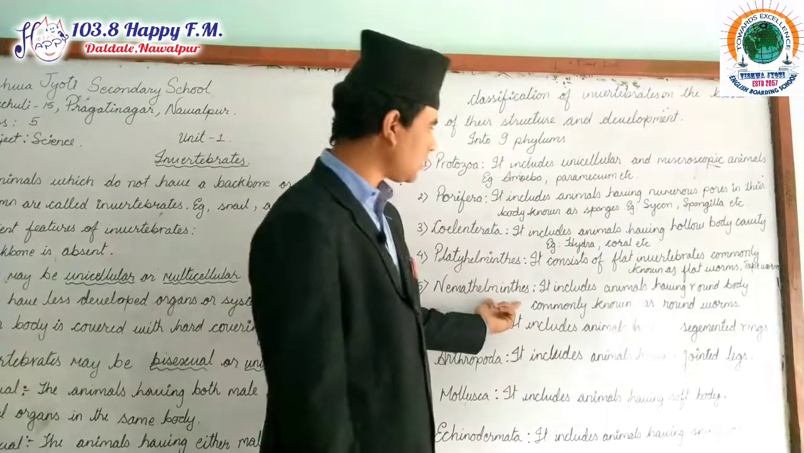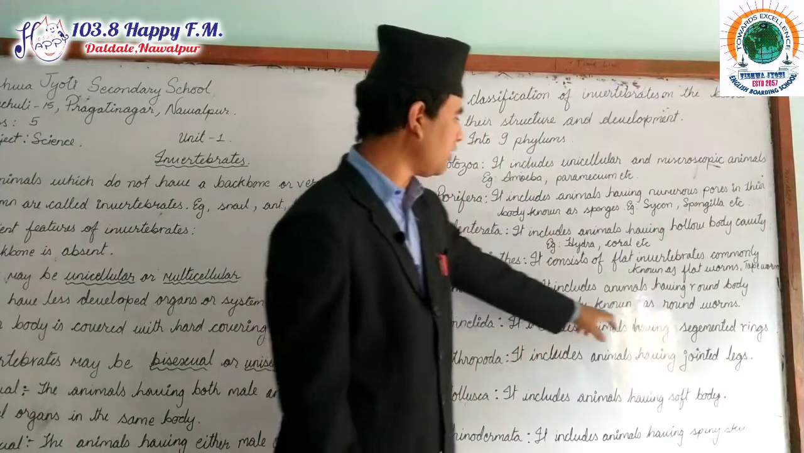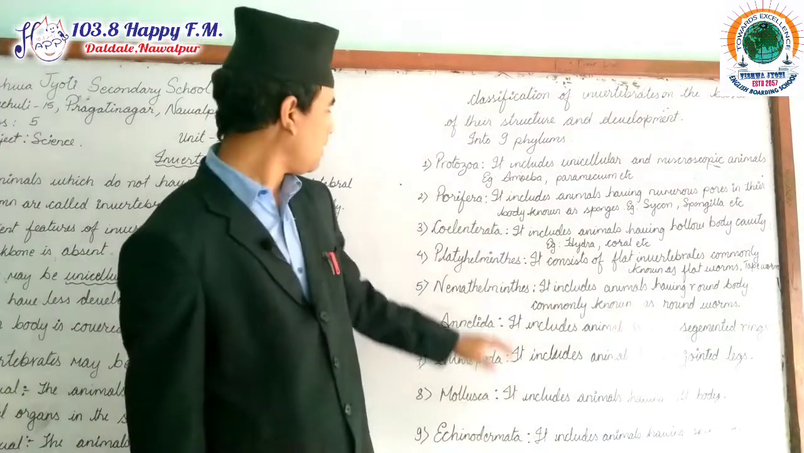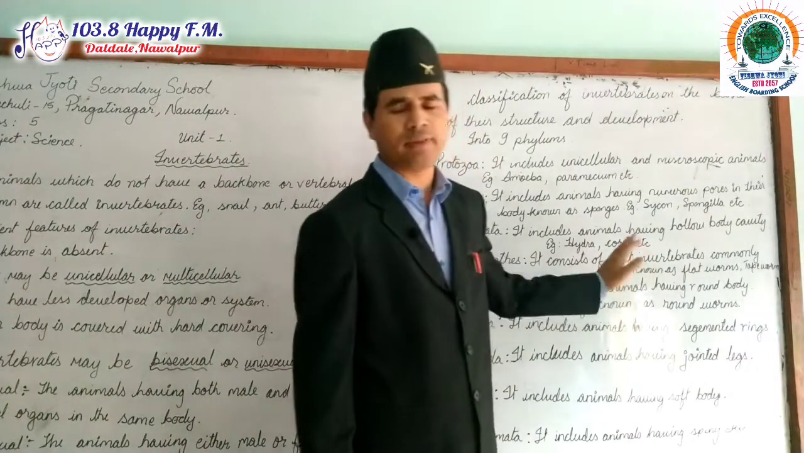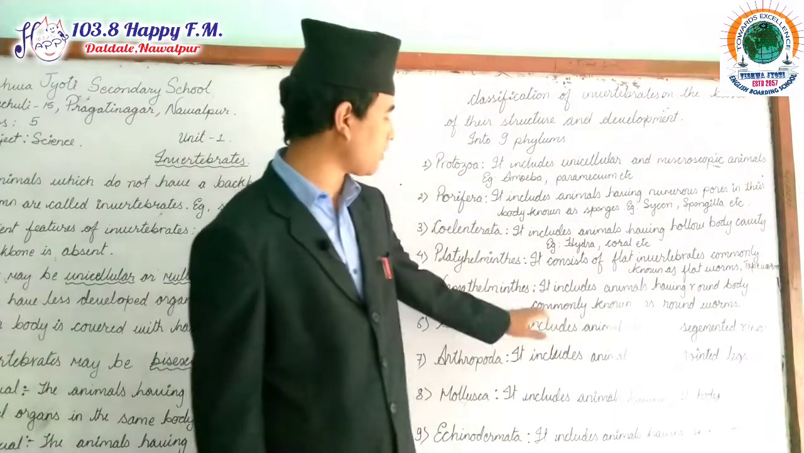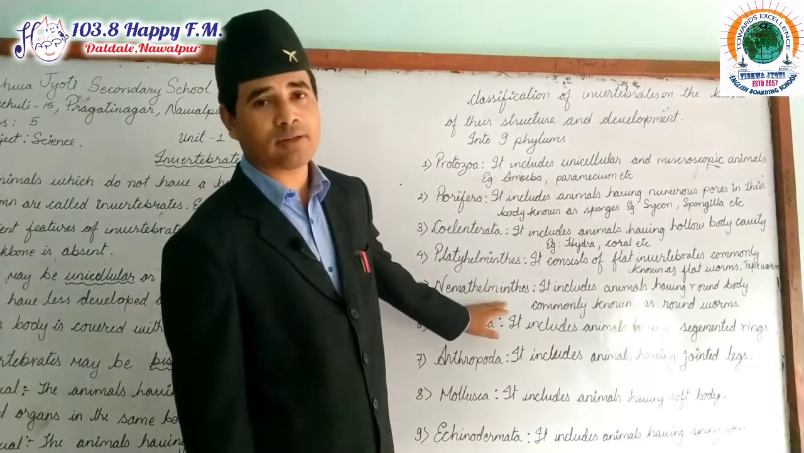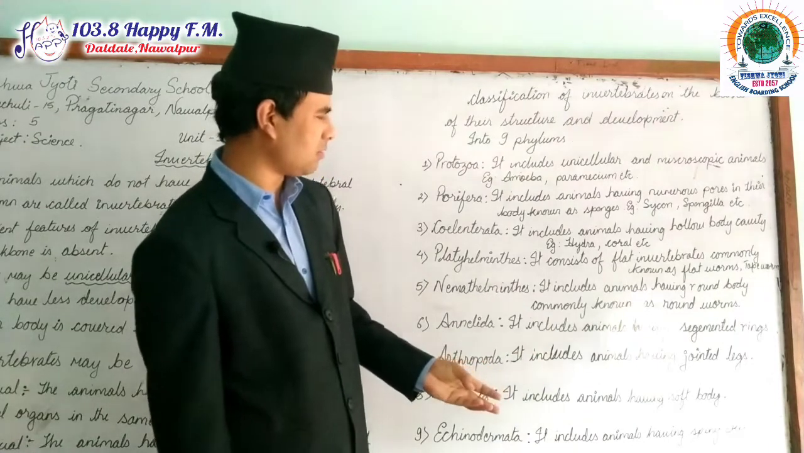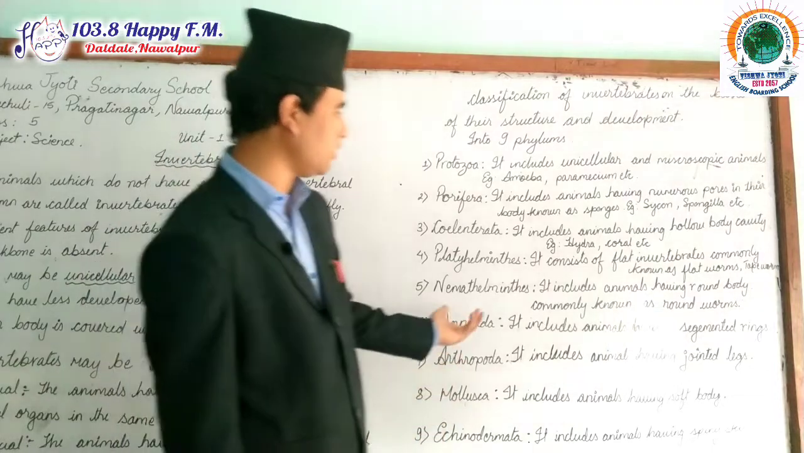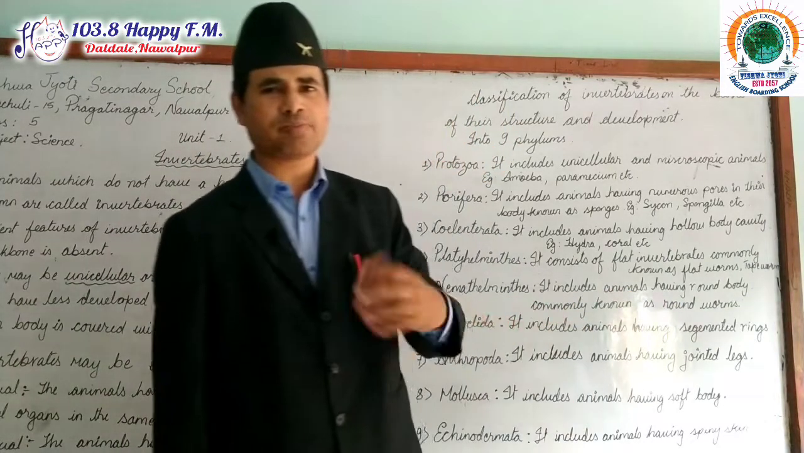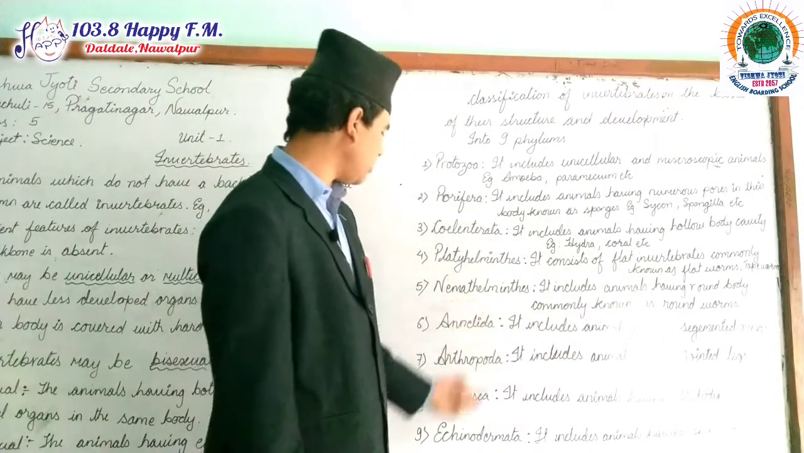Now Nematoda, next point. Nematoda includes animals having a round body, commonly known as roundworms. Now this one also comes under the category of parasites. Why? Because they are also found inside the body of animals. Cow, buffalo, dog, cat, we can see it commonly. Roundworms. Examples are pinworm and hookworm. Pinworm and hookworm are the examples of Nematoda.